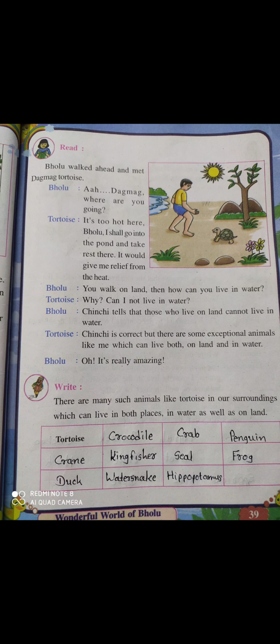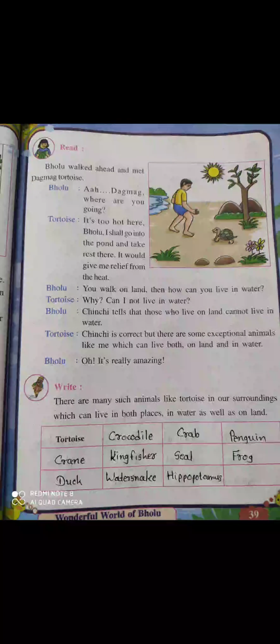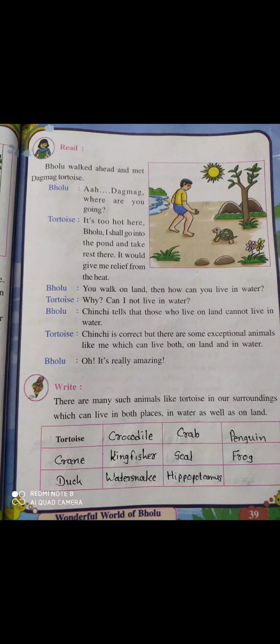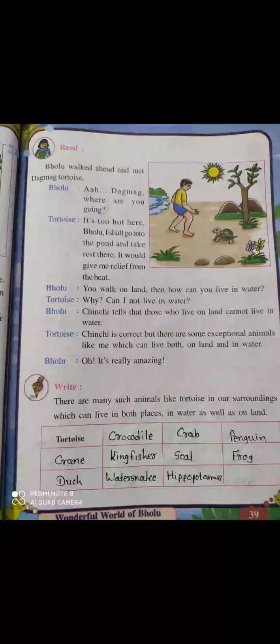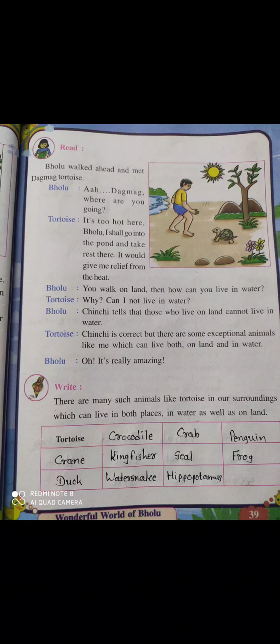Now Bholu says, oh, it's really amazing. Right, there are many such animals like tortoise in our surroundings which can live in both places, in water as well as on land. So here, all the animal names which I have written, all these animals live both on land as well as in water.